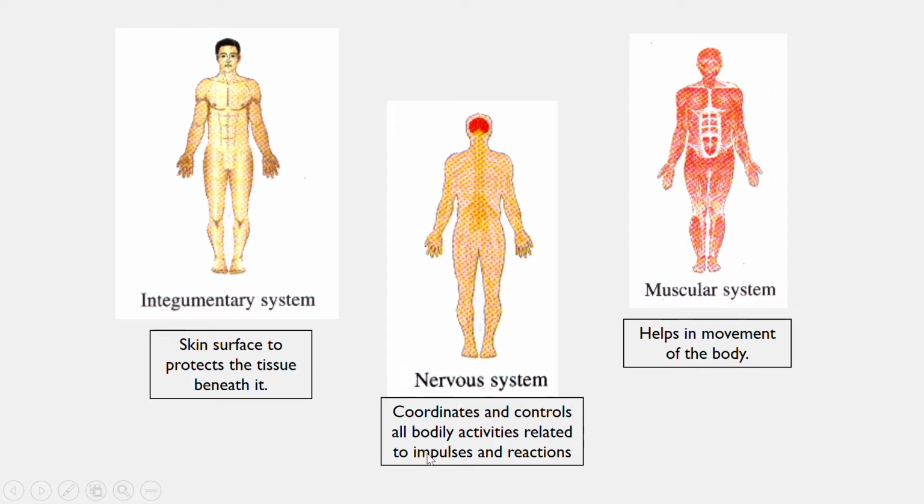Okay, and that is related to impulses, because we know that the nerve cells are the ones responsible to transmit electrical signals or the nerve impulse, and therefore to come up with specific reactions in accordance to the stimulus.